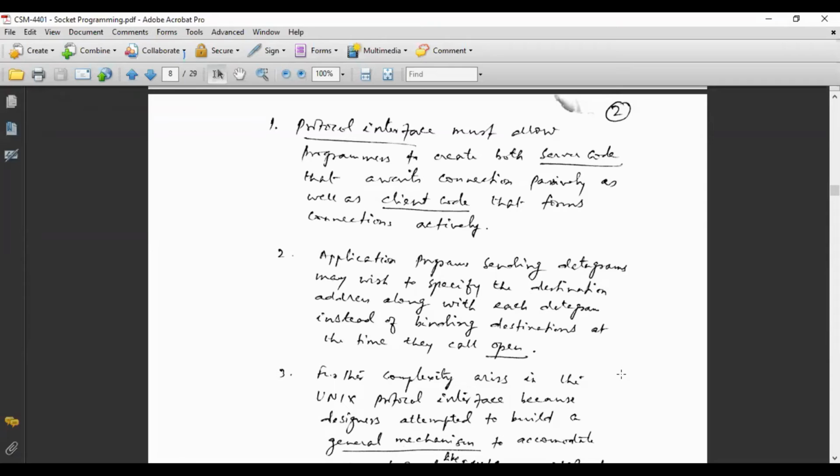What happens in case of Unix? Unix always provides you the connection-oriented service. Connection-oriented service means just imagine a pipe. Both the ends are connected via two ends of a pipe. So whatever you are putting in this pipe will be received on the next end of the pipe.